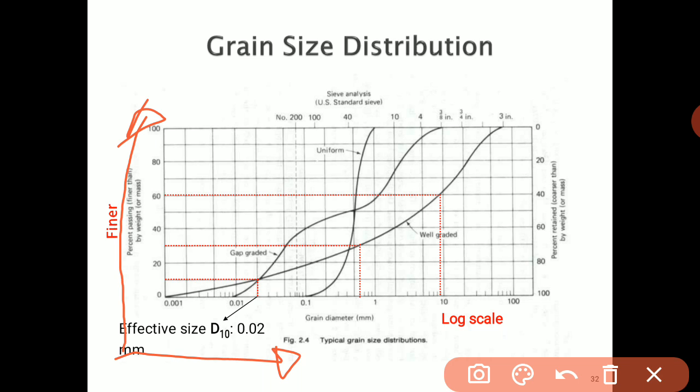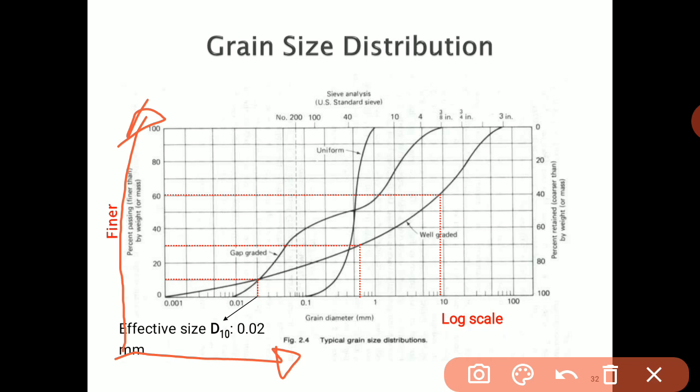Now, any soil is said to be well graded when it has a good representation of particles of all the sizes. That means there should be gravels in equal percentage, clay in equal percentage, finer materials in equal percentage.